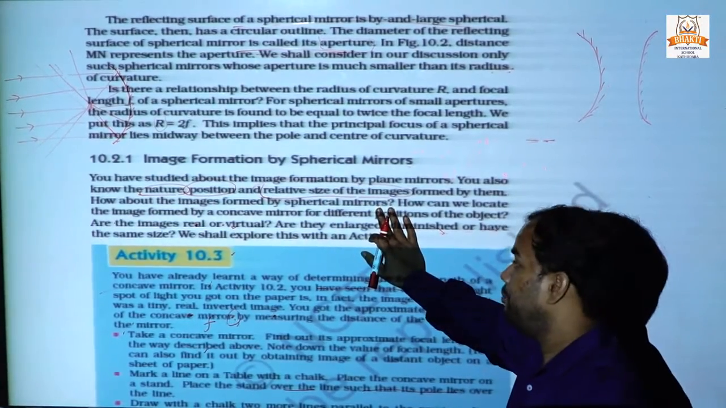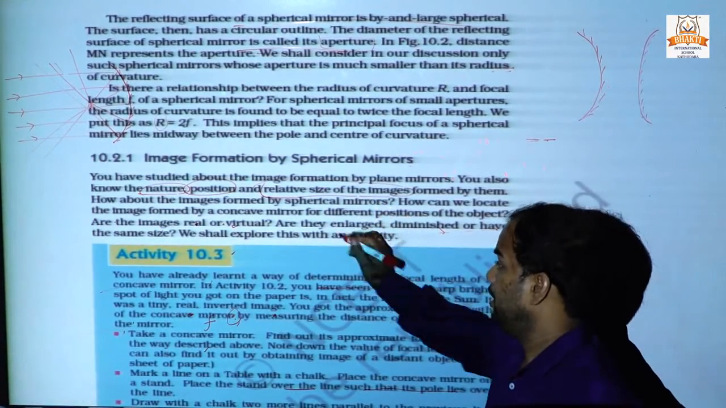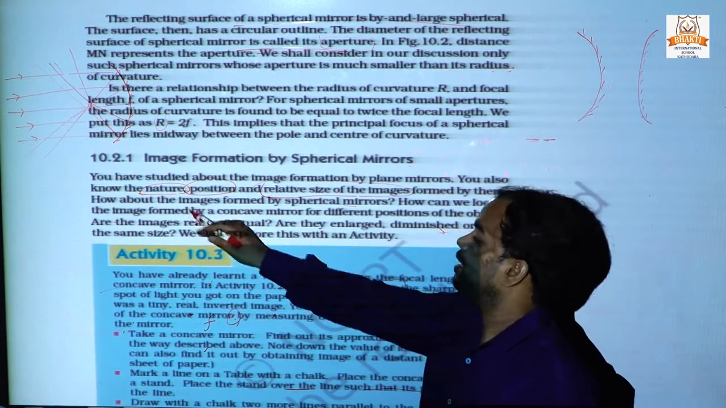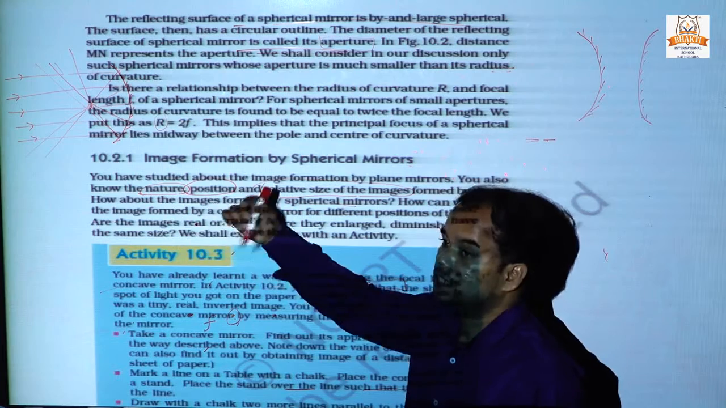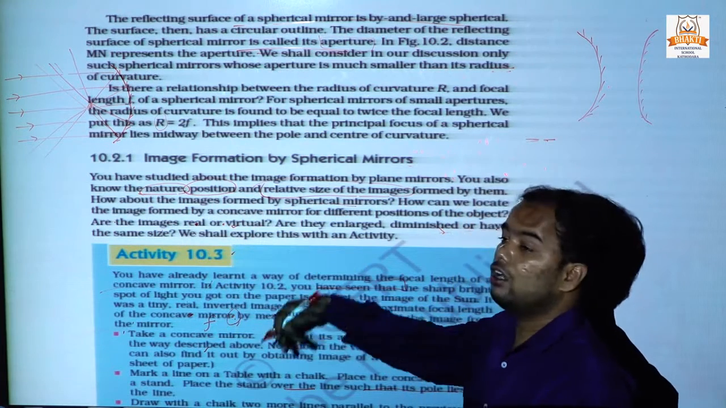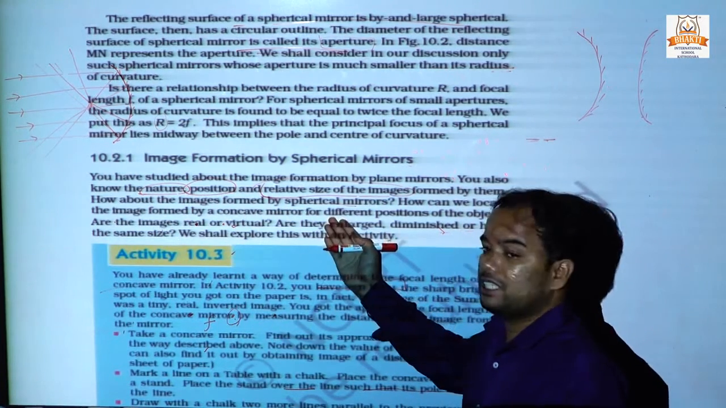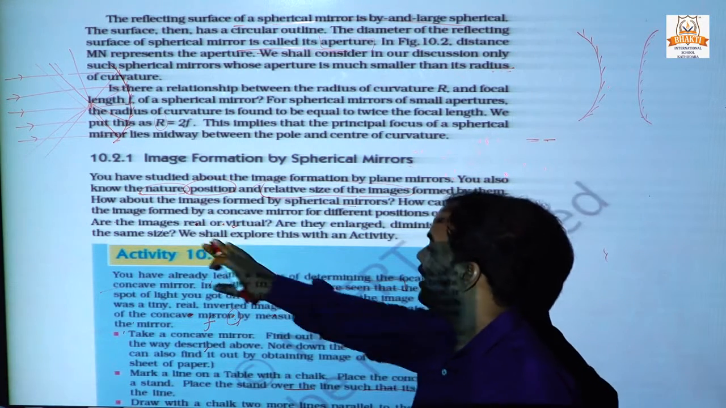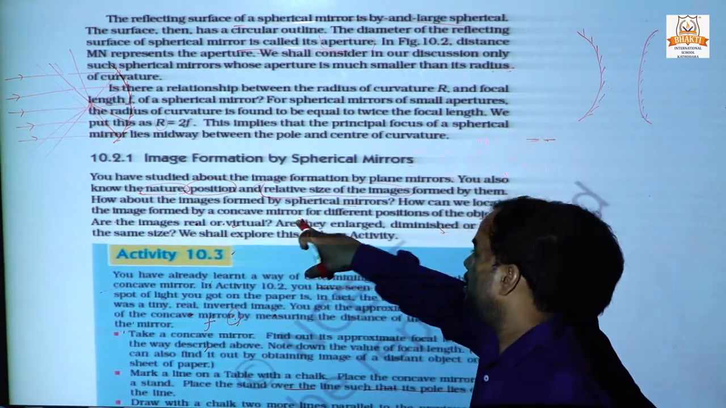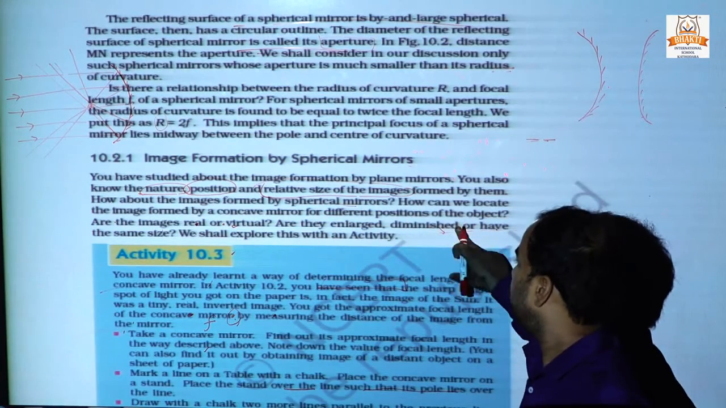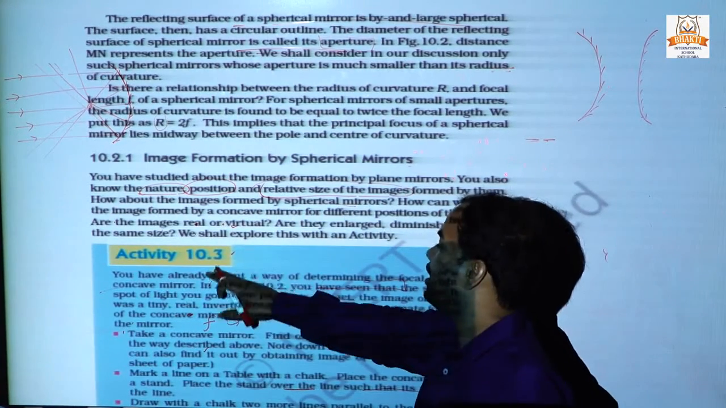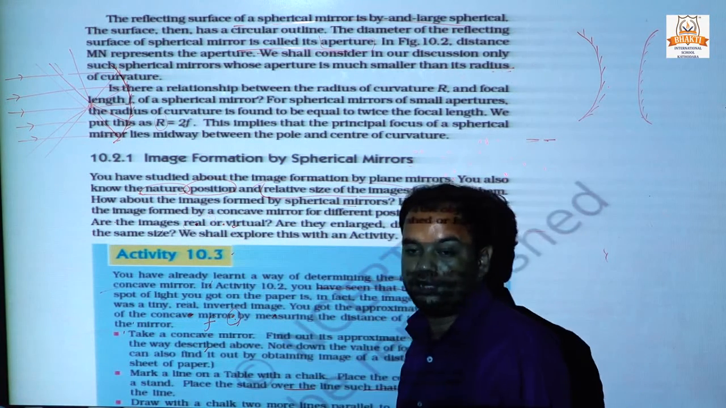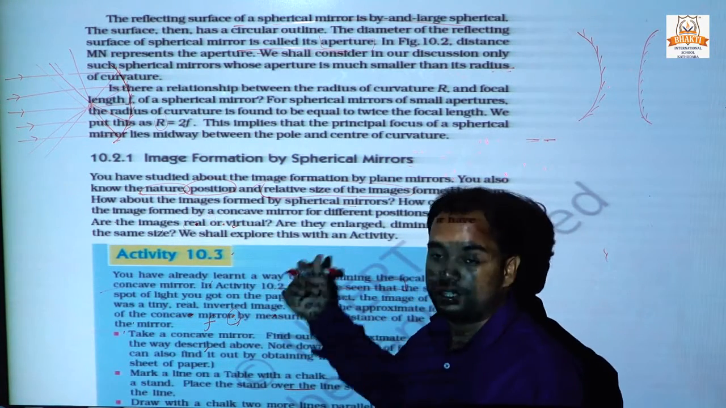In the coming points, we will discuss the size of the spherical mirror image, the nature of the image, and the position of the image. How can we locate the image formed by a concave mirror for different positions of the object? Are the images real or virtual? This is a more important point: are all the images real or virtual?